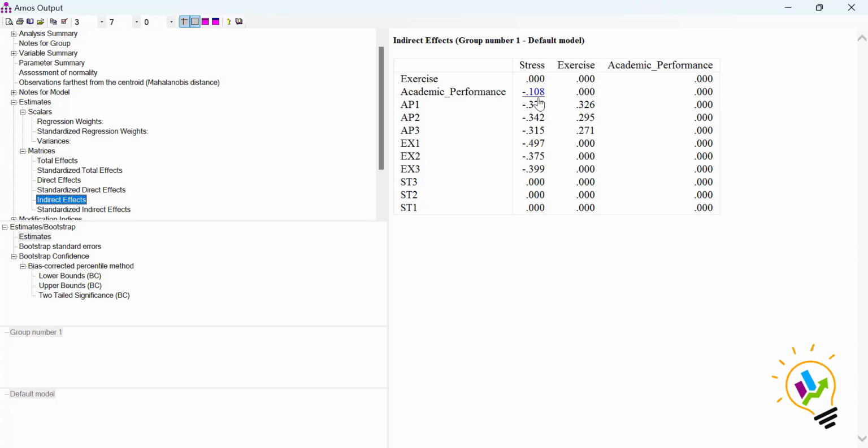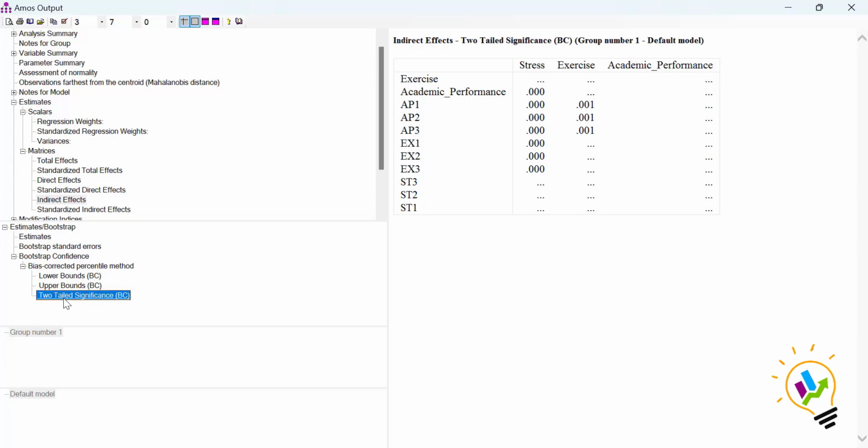Right, so these are the findings. These are the estimation values. If you want to see the significant value, then you need to click this two-tail significant value. Here you can see for total effect the significant value is 0.000, which is less than 0.05. So there is a significant impact. You can see for the direct effect, it is 0.014. And for indirect effect also you can see.